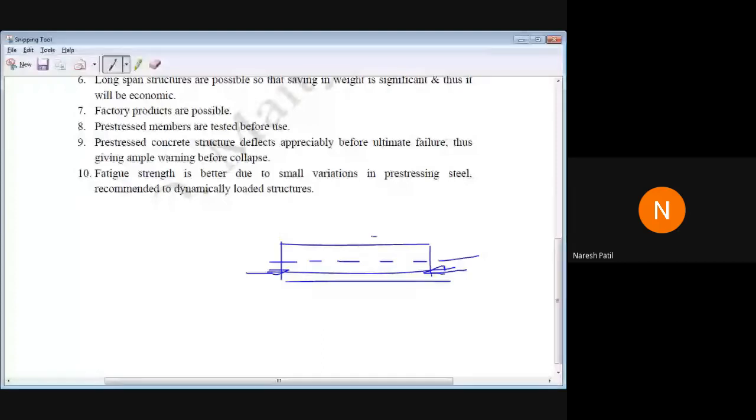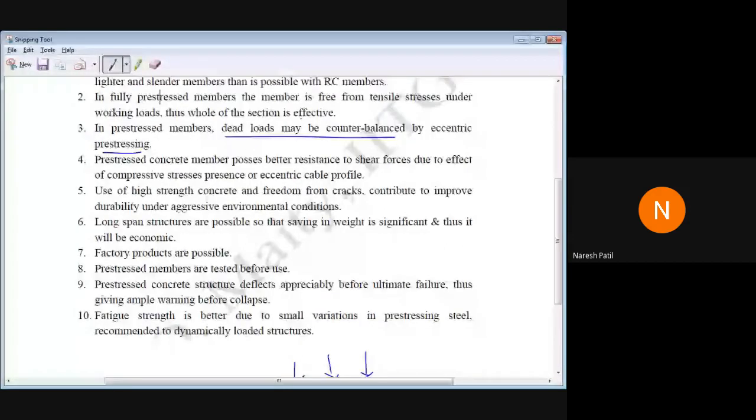Then what will happen? When the external load is applied, it will counterbalance and try to regain its original position. After applying the load, that is the self weight, it will counterbalance. It will try to regain its original position. So because of the eccentric pre-stressing, it will counterbalance the dead load.